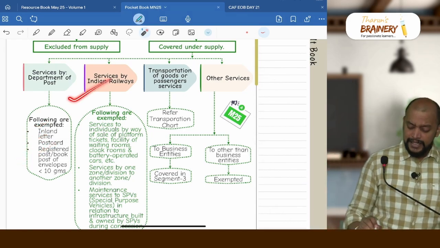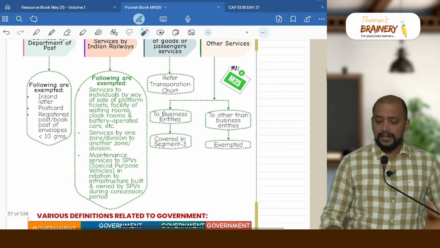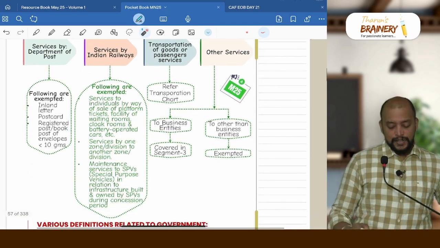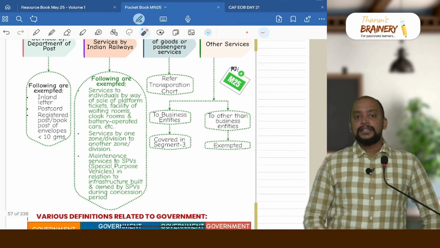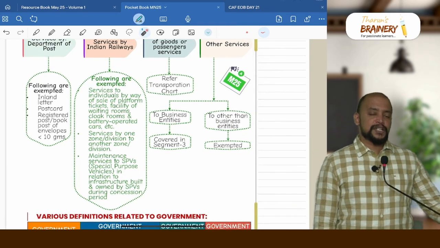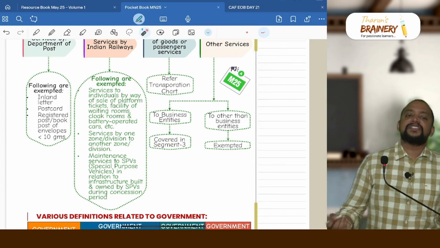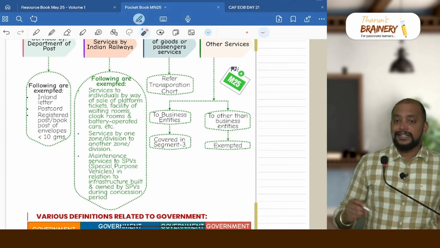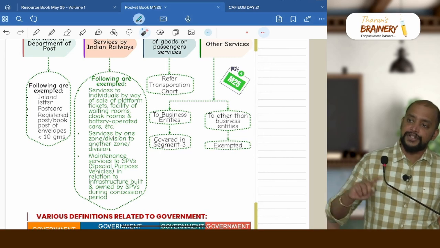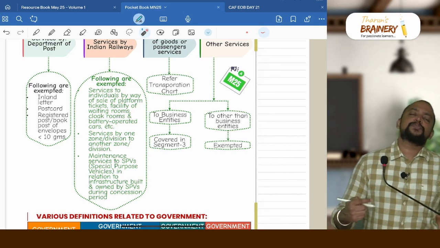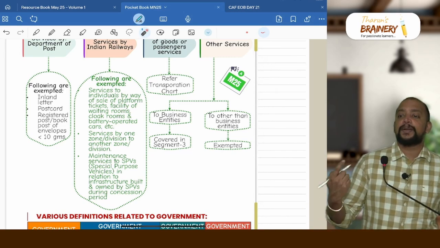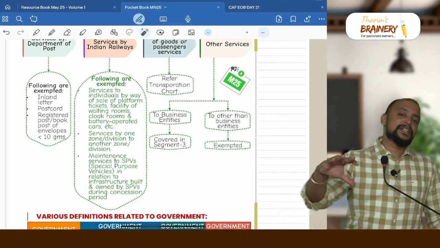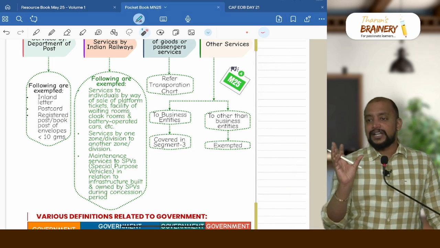Then Indian Railways. In the case of Indian Railways, other than transportation, because transportation is covered separately, there are 3 activities. That is, services to individuals by way of selling platform tickets, or facilities of clock rooms, waiting rooms or battery operated cars; services provided by one zone or division to another zone or division; and services provided by Indian Railways to special purpose vehicles, by way of maintenance of the infrastructure built by the special purpose vehicle during the concession period.